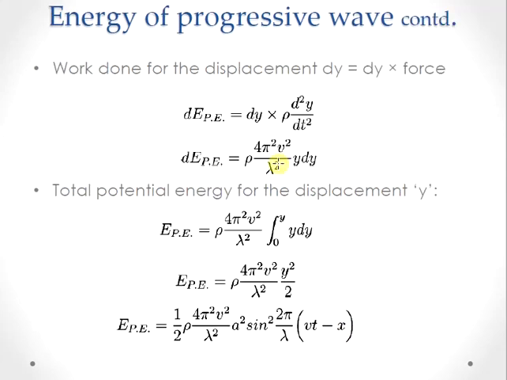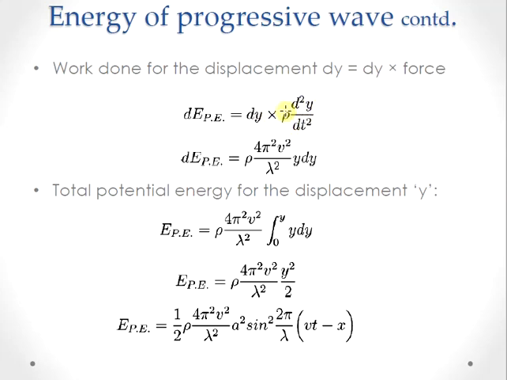Next we will consider the potential energy terms. For that we need to consider the work done for a small displacement dy. The wave is propagating through this medium of density ρ, and for a small displacement dy, the work done will be the force into the corresponding displacement, that is force into dy. So the potential energy corresponding to this displacement dy is represented as dE_PE, which is the displacement into force, that is dy into m into a, the force expression.